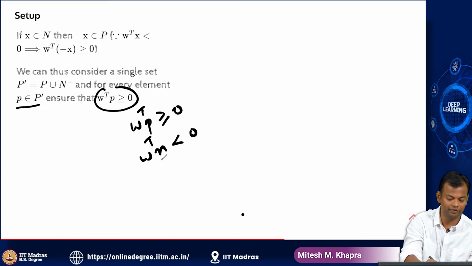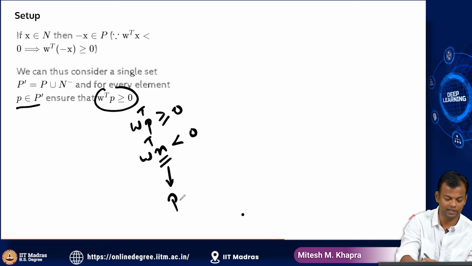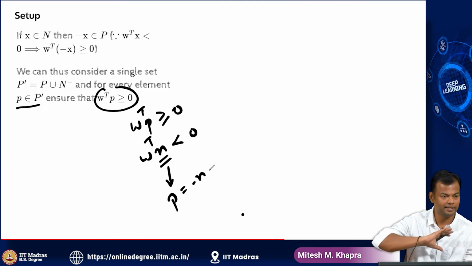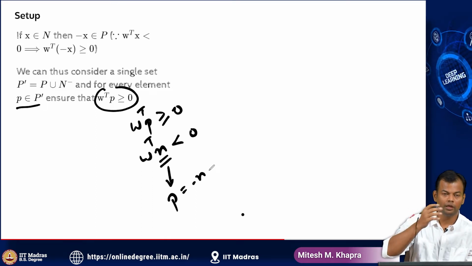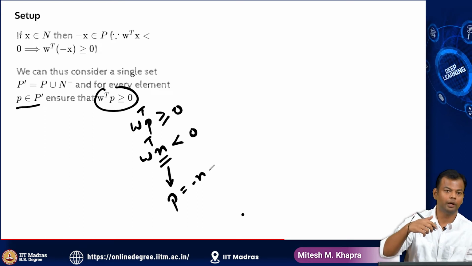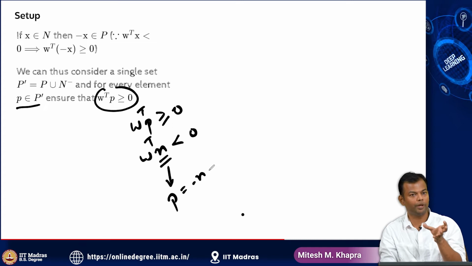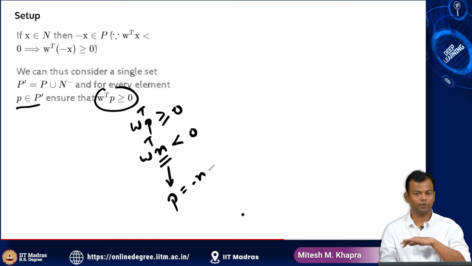But now what I have done is from every N, I have constructed another P, which is just the negative of N. So now every point in my data set has the output to be 1, because I have just taken the negative of that point. So for whatever point, if for the original point the output was 0, then for the negative of that point the output should be 1, right.